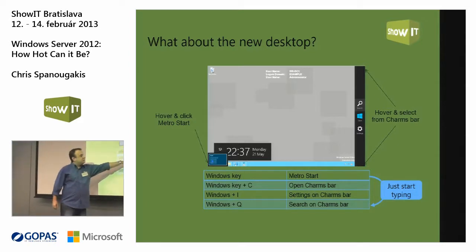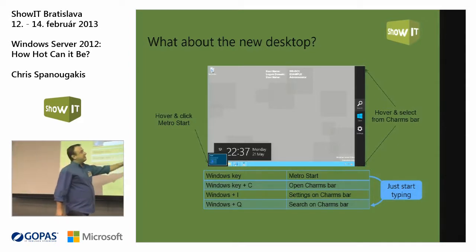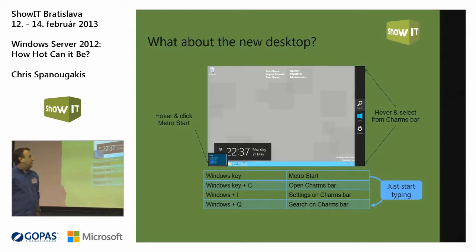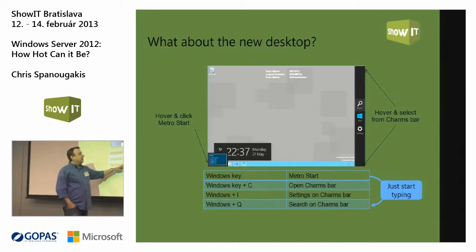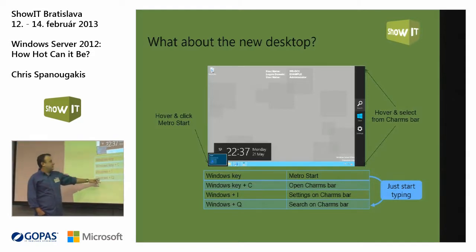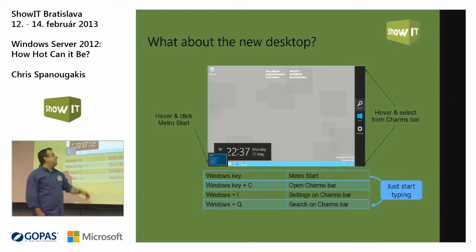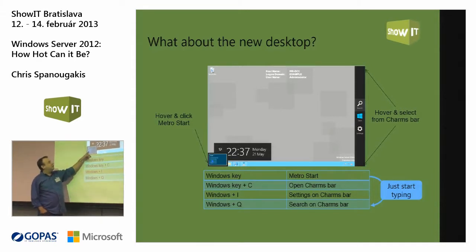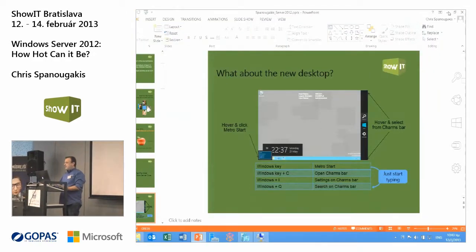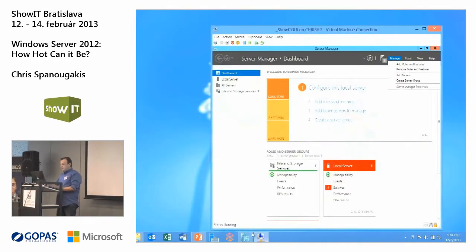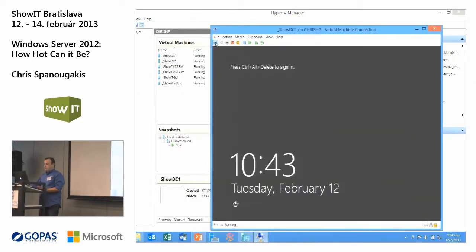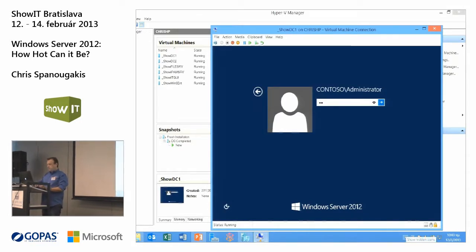You can use the Windows key plus C to open the charms. This is the charms bar, or you can move your mouse down here. And with Windows plus I, you go to the settings, directly to these settings up here. And with Windows plus Q, you go to the search. And if you move your mouse down here, you go to the new desktop. One thing that you should keep in mind is this. If you have this new, let's say, Metro version of Windows Server 2012, don't panic.